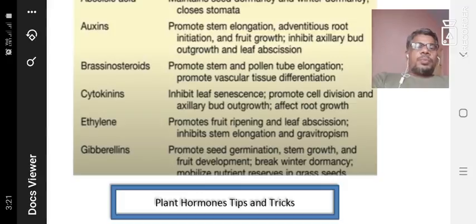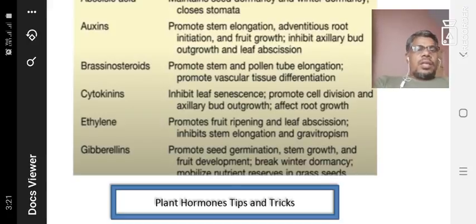So finally the gibberellins. It is one of the plant growth hormones that promotes seed germination. Each and every seed should contain gibberellin growth hormones. If you put gibberellins, the seed germinates easily. Stem growth is easily developed, and it promotes fruit development, breaks winter dormancy, and mobilizes nutrient reserves in grass seed.